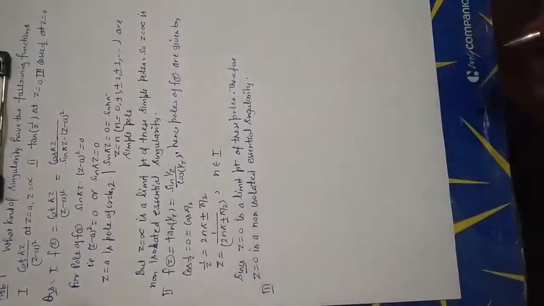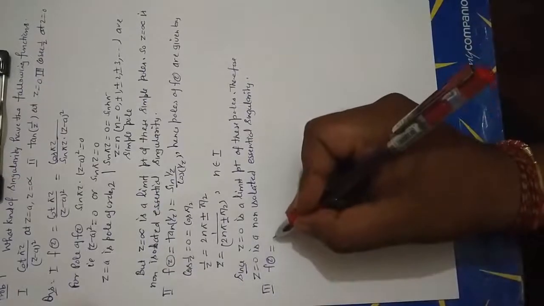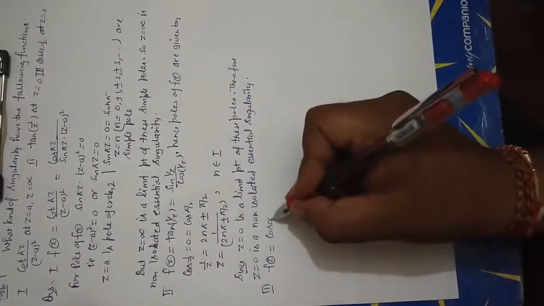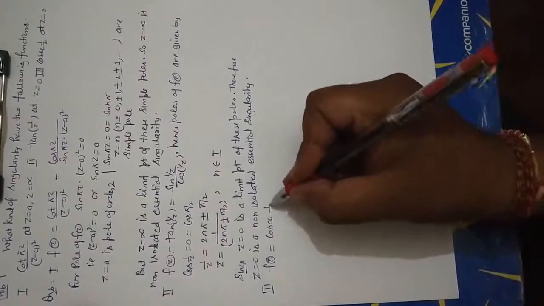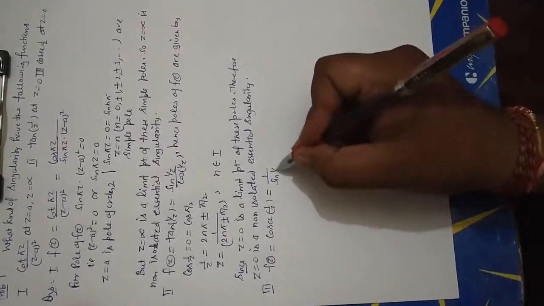Now third part, let us consider f(z) is equal to cosec 1 upon z. This can be written as 1 upon sine 1 upon z.